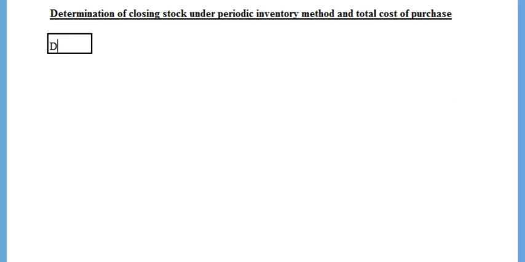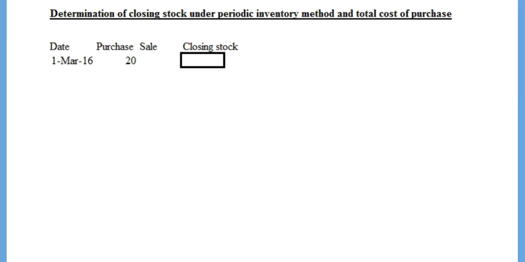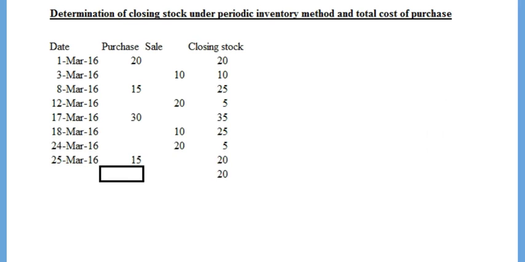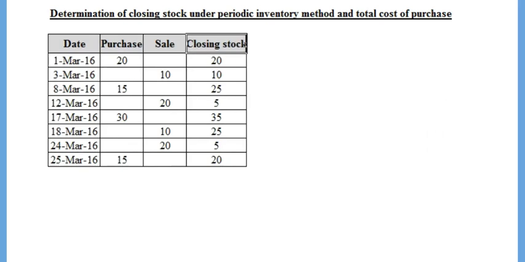First, let us determine the amount of closing stock at the end of the period. For that, let us make a table detailing the date of transaction, purchase quantity, sales quantity, and the resulting closing stock. First date is 1st March 2016 on which a purchase was recorded. Hence the closing stock at the end of 1st March 2016 becomes 20. 3rd March 2016 records a sale of 10 quantities and hence the closing stock becomes 10 at the end of 3rd March 2016. Similarly, we can fill up the remaining transactions.